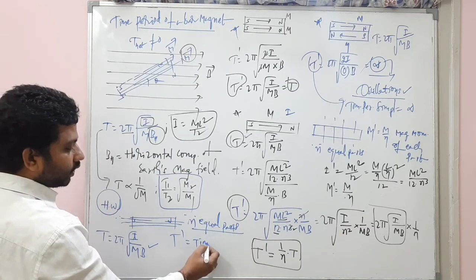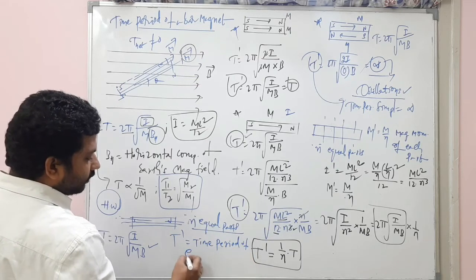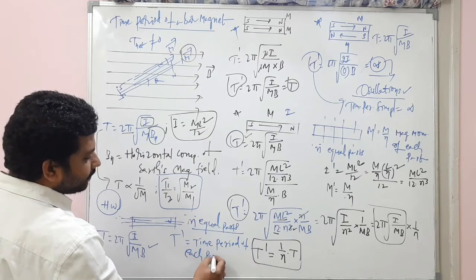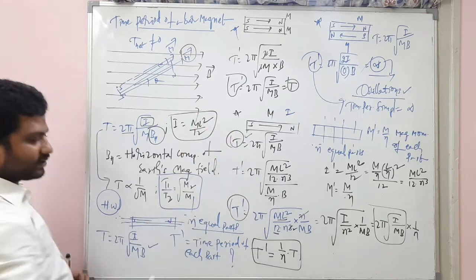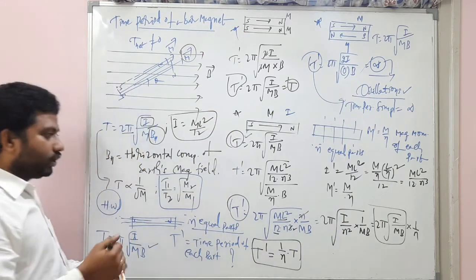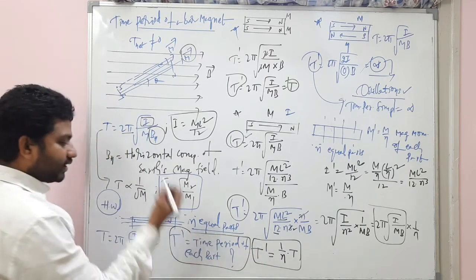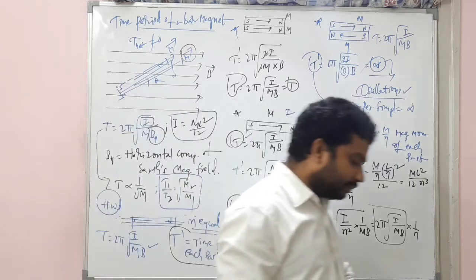T dash means the time period of each part. How much is it? That's the question. Time period of each part is how much? Do it now and tell me.